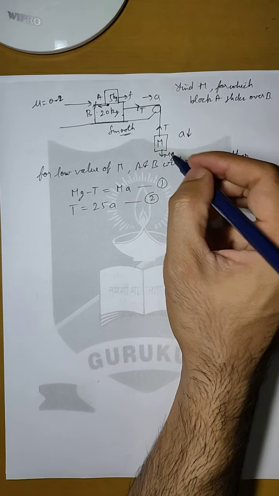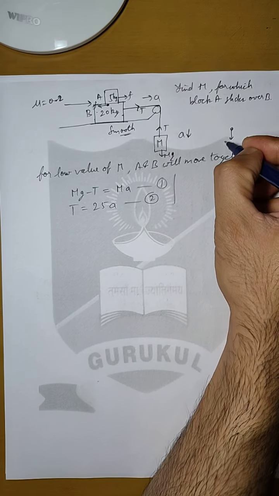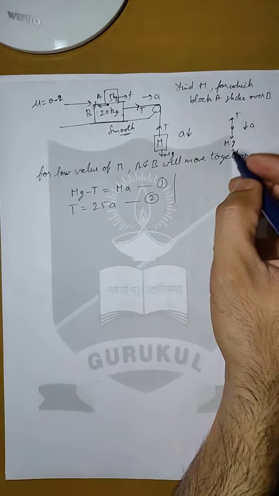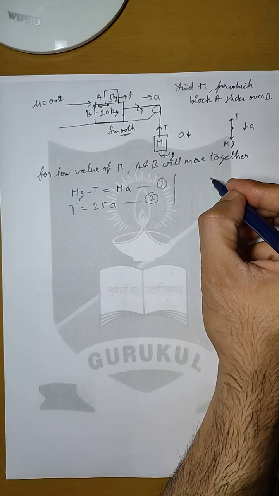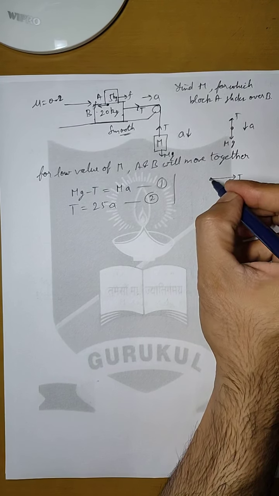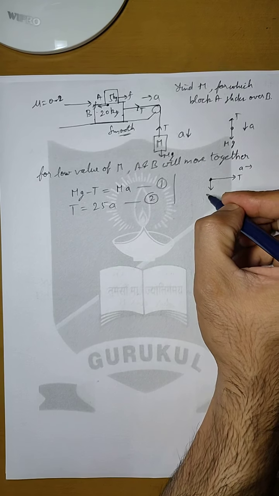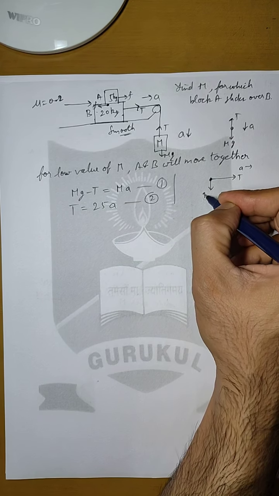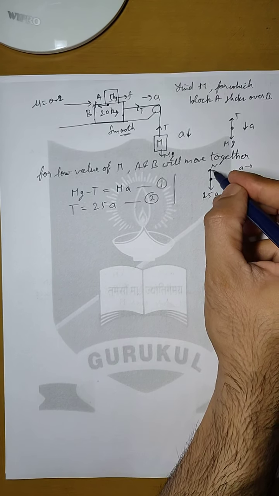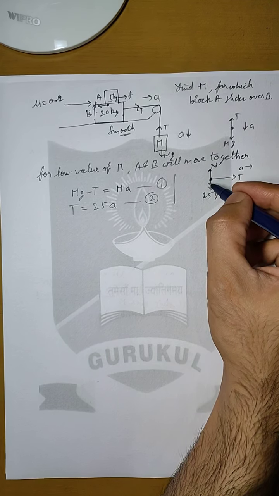You can also do it by making a free body diagram. For this block, the free body diagram will be like this, and for this system of blocks the free body diagram will be this way, and acceleration will also be in this direction. In the vertical direction it also has 25g, but that will be balanced by the normal reaction. So we are not concerned about vertical forces, we are concerned only about those forces which are making these blocks slide.